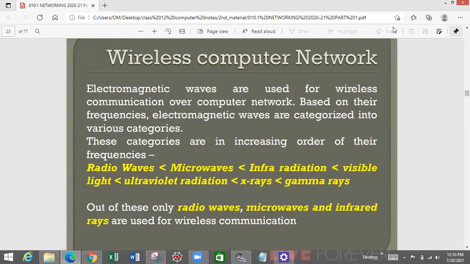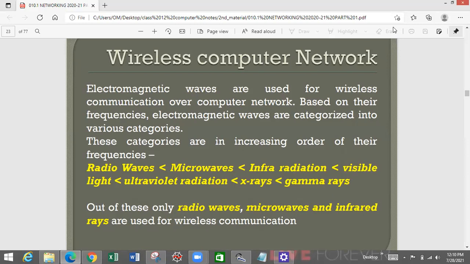So basically, when you talk about wireless, the name itself describes it. It's without a wire. So now the question arises: if it does not use a physical medium like a wire, then how is the data sent? The answer is through the environment itself, the air which surrounds us everywhere. The way sound waves are transmitted, the same way these mediums are utilized.